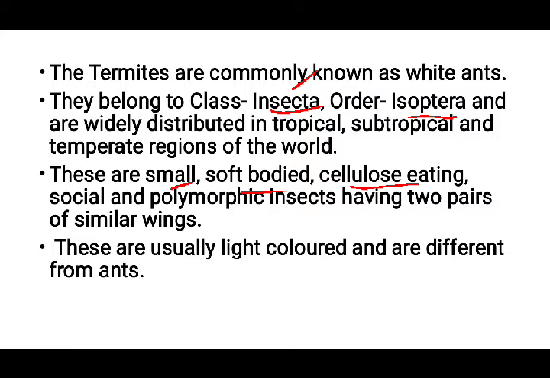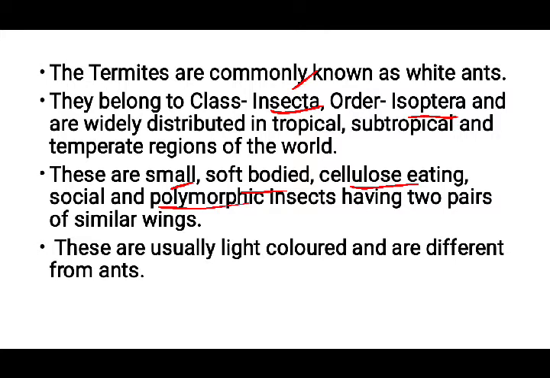Okay. So they are very social organisms, that means they have many groups in their own population, which perform different functions, and they live together. That's why we call it a social animal. And they're polymorphic insects.